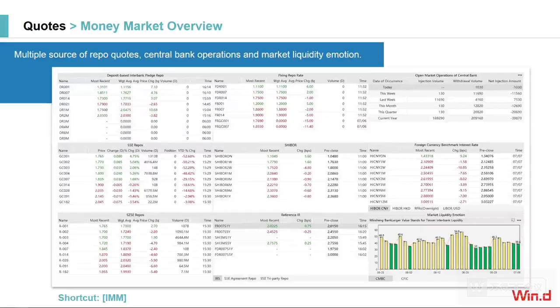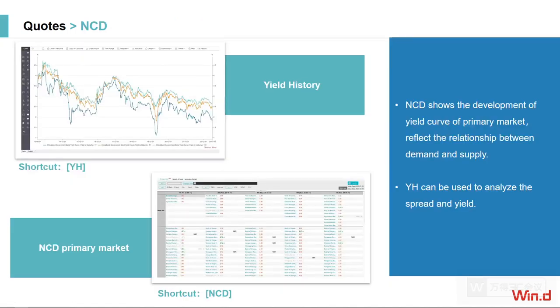Okay, let's go back to our slides and we can see in the money market overview, it provides multiple sources of repo quotes, central bank operation, and also the market liquidity emotion on the right bottom corner. Okay, let's keep going. In addition, in the China bond market, the negotiable certificate of deposit, also known as NCD, plays an important role, especially in the primary market. So we can see in the NCD page, it shows the process of negotiation between the issuer and the investor, which reflects the relationship between the demand and the supply.